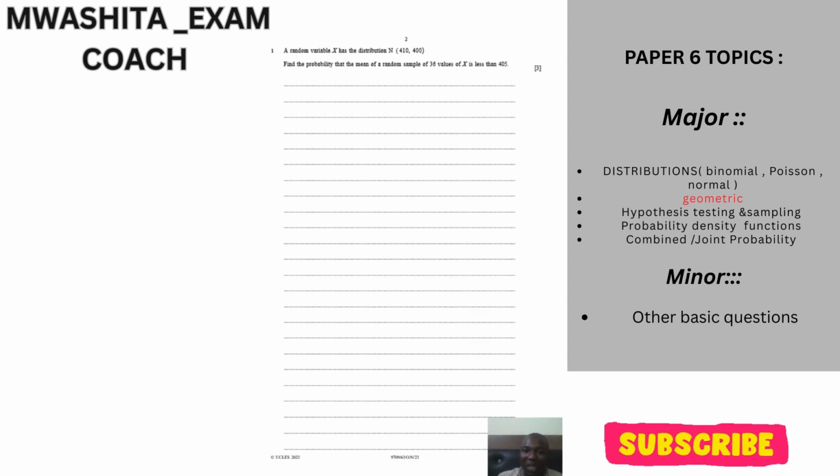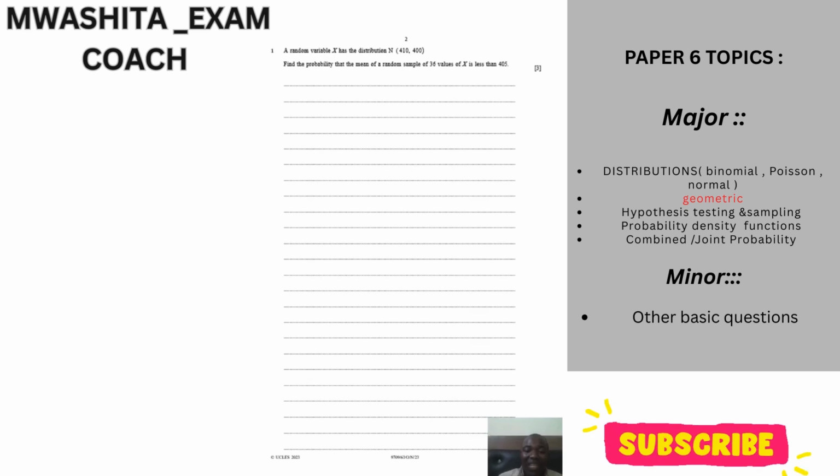Then the question says you need to find the probability that the mean of a random sample of 36 values of X is less than 405. What is that 405? It is our test value.